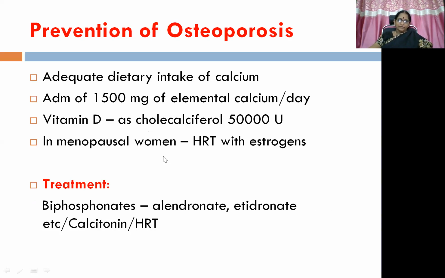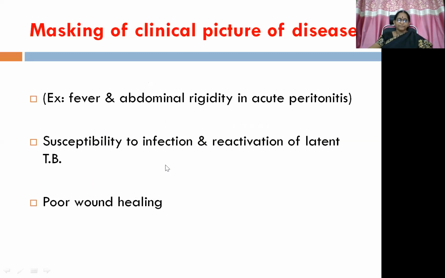Then in menopausal women, we can go ahead with hormone replacement therapy with estrogens. Then we can even go for, as we discussed in the earlier slide, bisphosphonate administration, that is alendronate or etidronate, etc. Or even we can administer calcitonin or hormone replacement therapy.